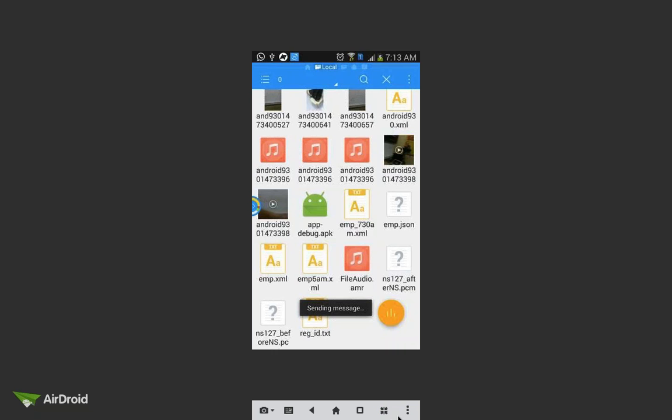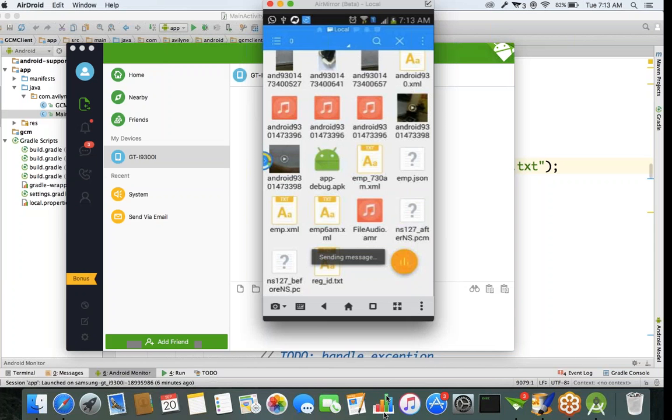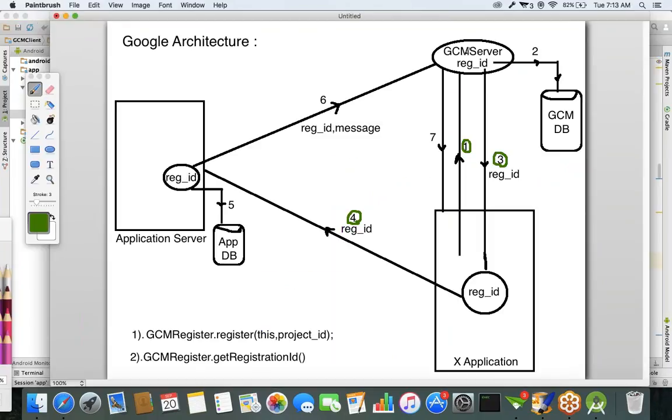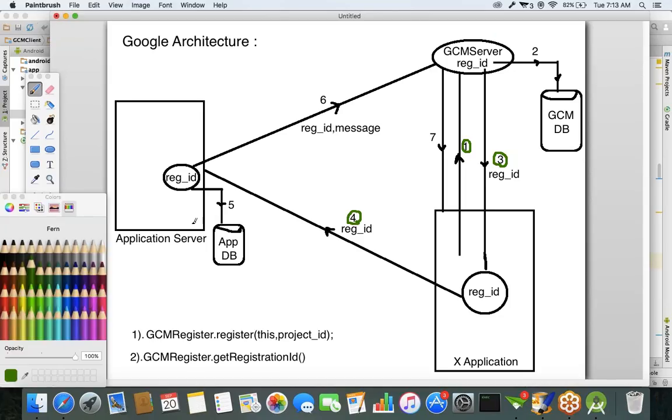Okay. In our architecture, the first two steps are completed. We made a request to the GCM server, and we received the registration ID from the GCM server. But we don't have this server now. Now our main problem is we don't have this server, because we are Android developers and we don't have the knowledge on the server side. And this server is not available now. So that's why we are not able to send this registration ID to our application server.